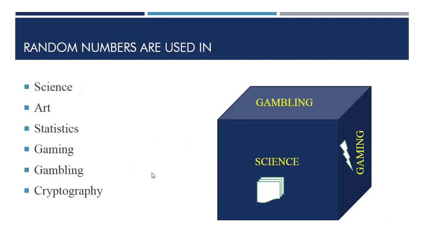So first is the use of random numbers in different fields. Here you can see random numbers are used in science, arts, statistics, gaming, gambling, and in cryptography. In cryptography, we use random numbers to generate the public and the private keys for the user. And in gaming, we use random numbers to predict the user activities. And in gambling, in modeling and simulation, we discussed before a method, the Monte Carlo method, which is based on gambling, where we discuss random numbers.